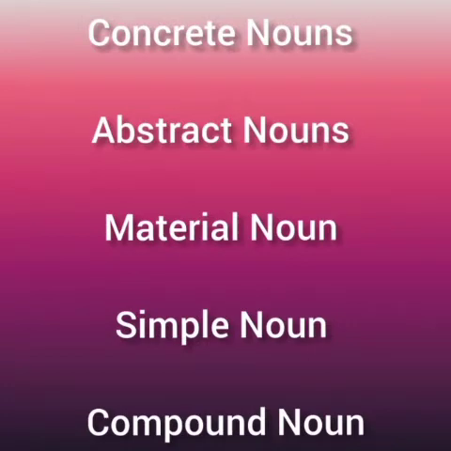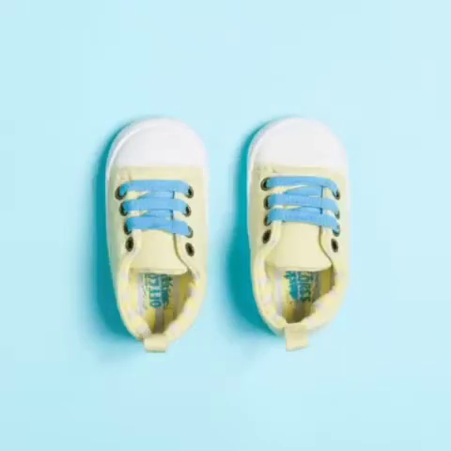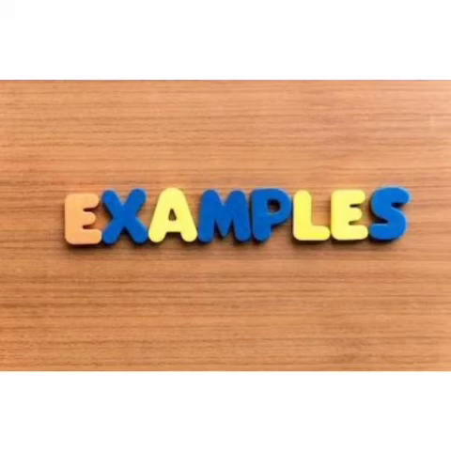First, we will be learning about concrete nouns. Concrete nouns have material body. They can be seen or touched. We can experience them through our senses: sight, hearing, smell, touch, or taste. Let's see some examples of concrete nouns. Shoes, train, television. Now, let's move on to some more examples of concrete nouns.